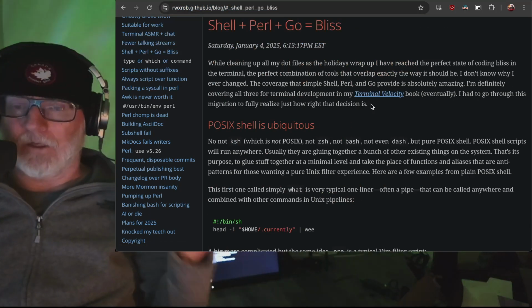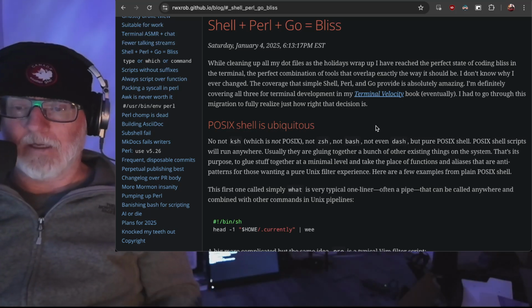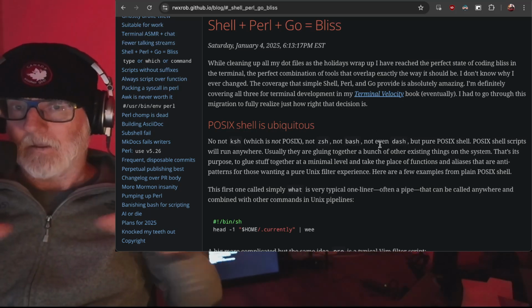But as you can already tell, in fact, I've got another thing here. It's called Shell Perl Go Bliss. This is in my blog. You can go read it. But this is really bliss right here.